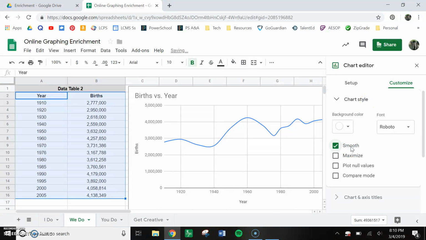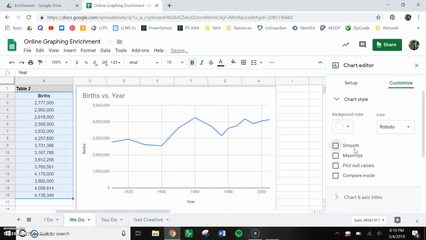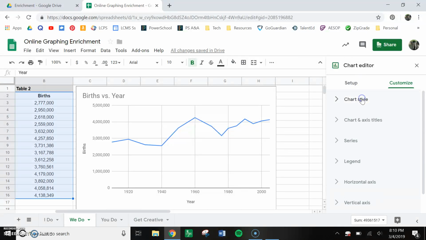Here you might be able to see smooth. You see how it changed. Hold on, let me scroll over so you can see it. You see how I made it look a little smoother? Depends on if you like it or not. I do not, but that's just me.